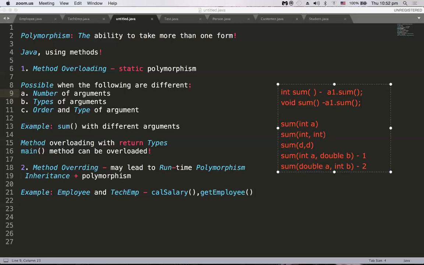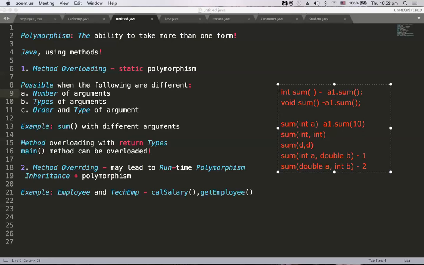Because whenever you are calling this sum method, we are not specifying the return type. We can actually specify the arguments. For example, I can say a1 dot sum of 10, where 10 is an integer. So we can specify the arguments here. Of course, here I am not specifying. With the things which I am specifying, I can differentiate the method, but not with the return types, because in a method call we never bother about the return types. So that's why method overloading is not possible with return types.